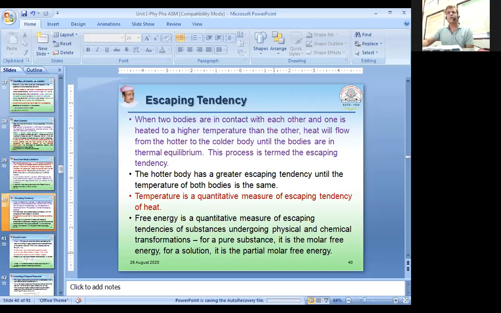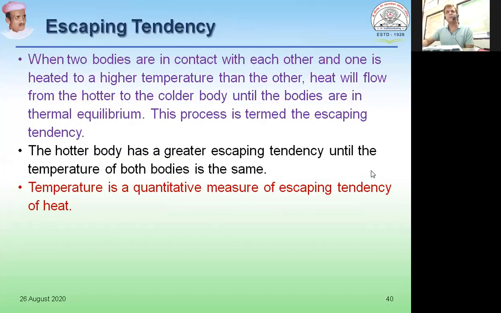If the material has very high vapor pressure, it means the molecules of that material are really eager to leave their own surface and go into the atmosphere. So in that case, vapor pressure is considered as a measure of escaping tendency. The way a hotter body, when kept in contact with a colder one, transfers heat from the hotter body to the colder body till thermal equilibrium is achieved.